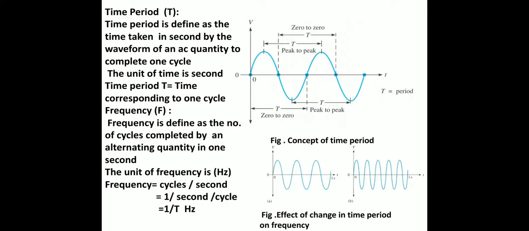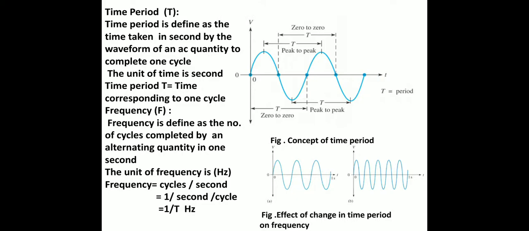Now what is the time period? The time period is defined as the time taken in seconds by the waveform of an AC quantity to complete one cycle. The unit of time is second, and time period T is equal to the time corresponding to one cycle. That is, the time period, denoted by T, is the time required to complete one cycle of an AC quantity.